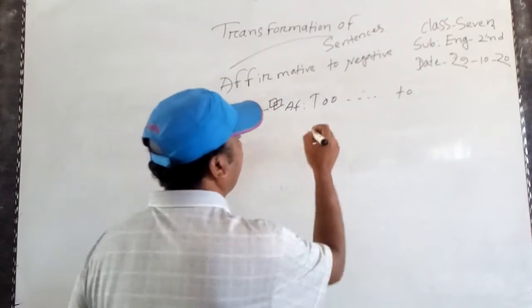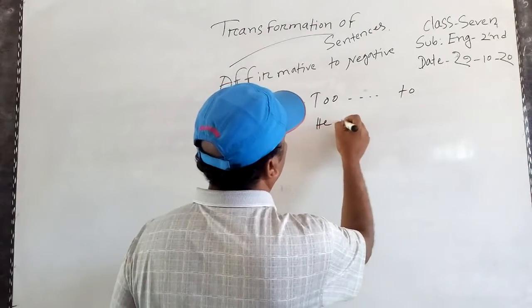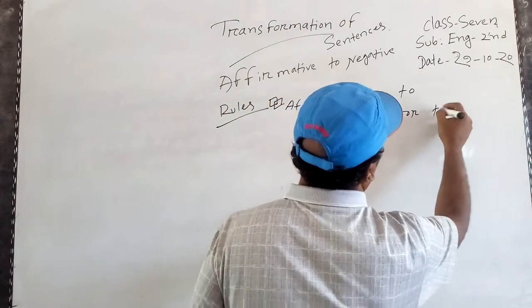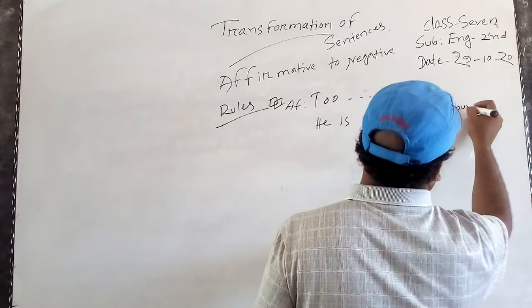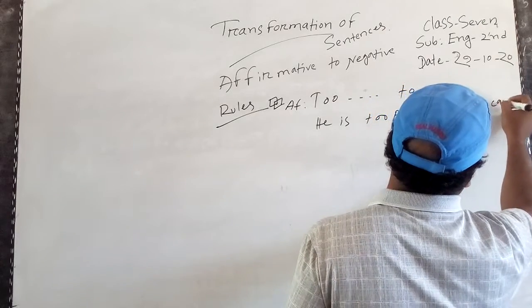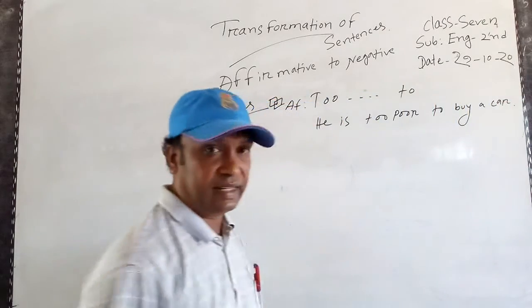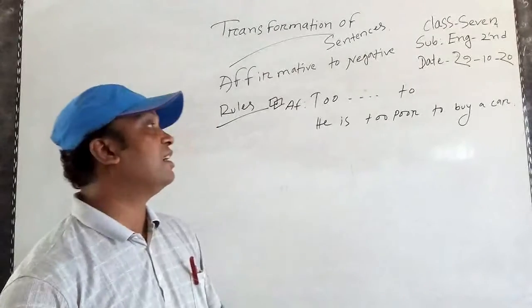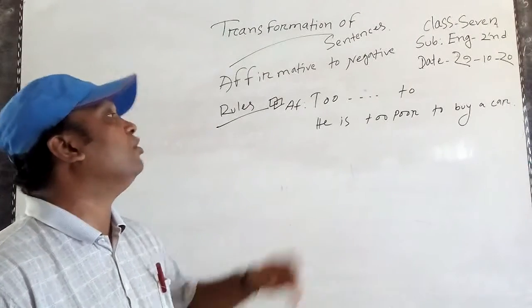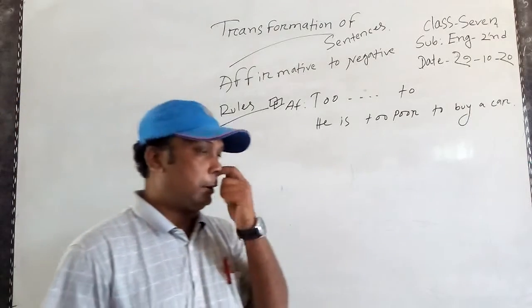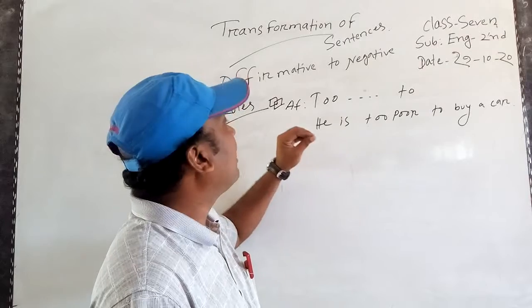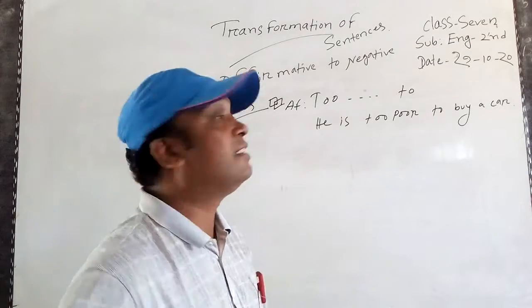So I give you an example. He is to go to buy a car. This is an affirmative sentence. If you translate from English to Bangla, then it will be easy. This is an affirmative sentence. So from the structure, we have to change affirmative to negative. So this is the rules.